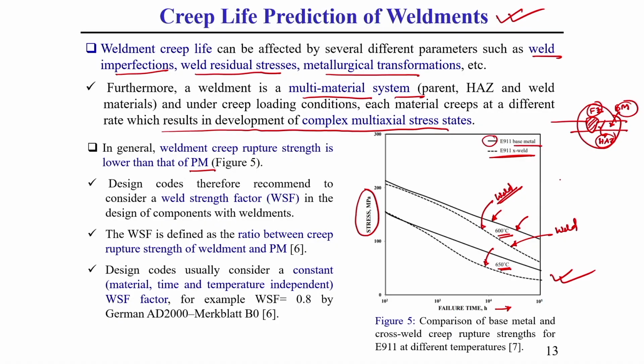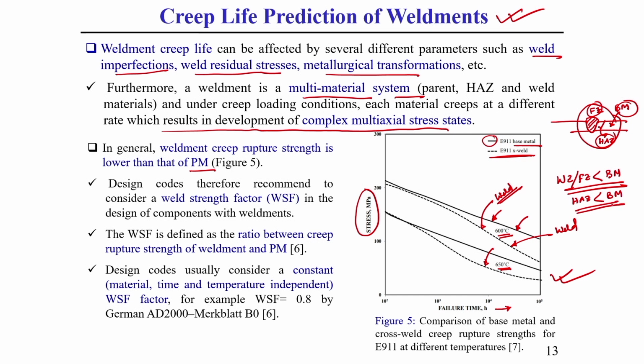So, what we observe is that the weld zone, or you can say the fusion zone, has a creep strength which is lesser than the base material, correct. Similarly, you see the heat affected zone has a creep property which is lesser than the base material.